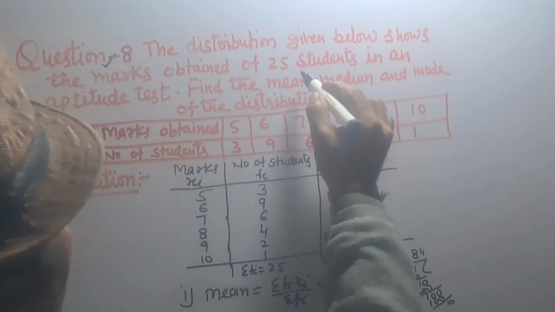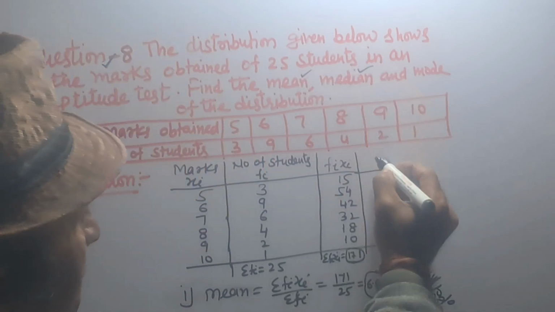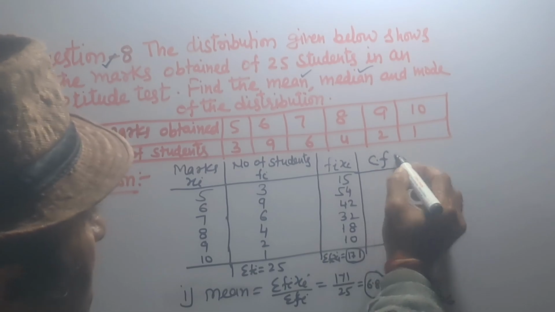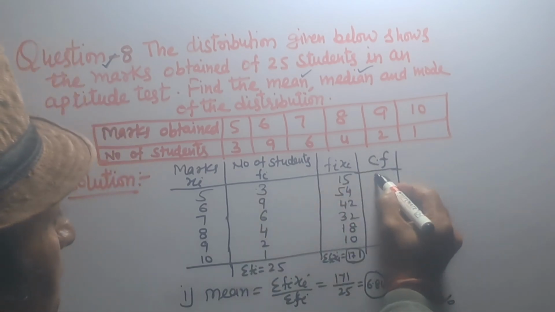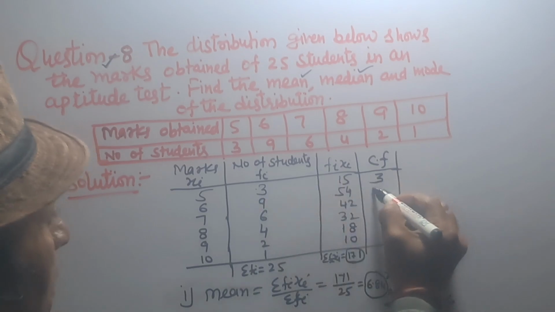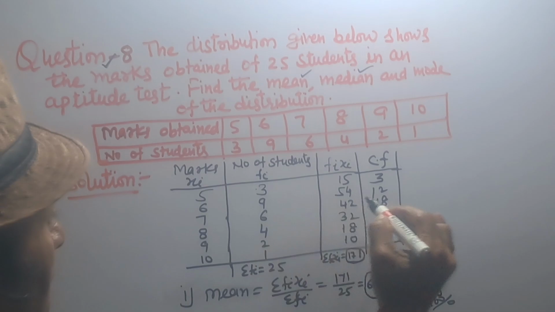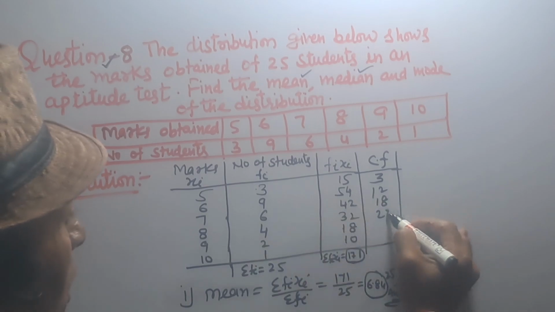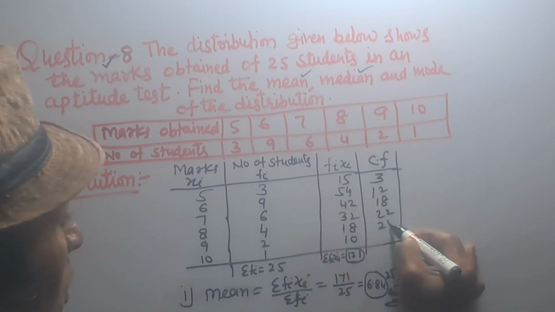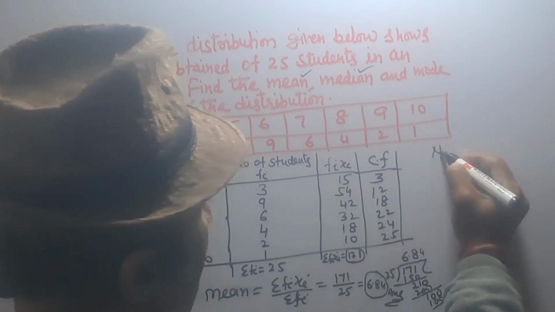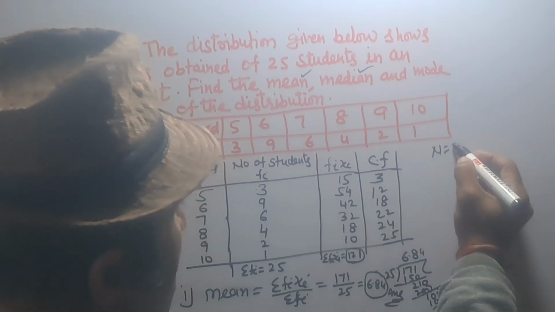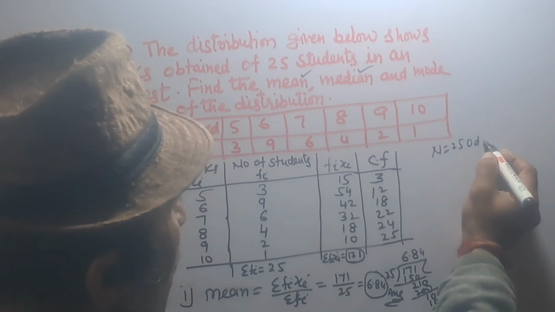And median, that is cumulative frequency, is 3 as it is, 3 plus 9, 12, 12 plus 6, 18, 18 plus 4, 22, plus 2, 24, plus 1, 25. So n is equal to 25, which is odd.